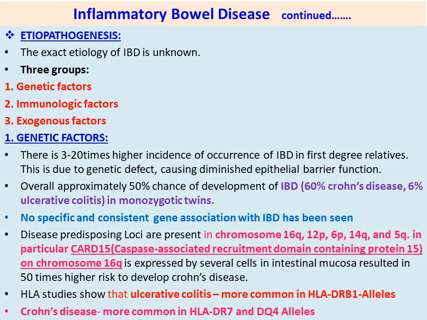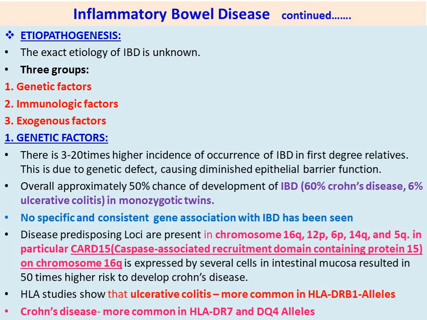Next, etiopathogenesis. The exact etiology of inflammatory bowel disease, IBD, is unknown, but the three major groups of etiopathogenesis are genetic factors, immunologic factors, exogenous factors. So let us discuss the factors one by one. First, genetic factors.